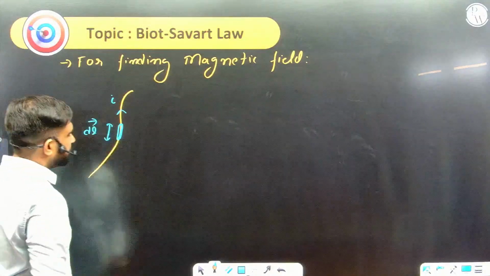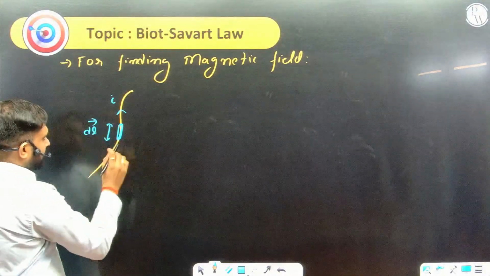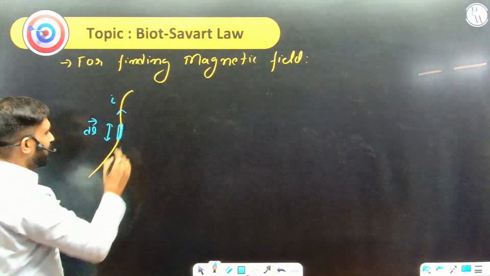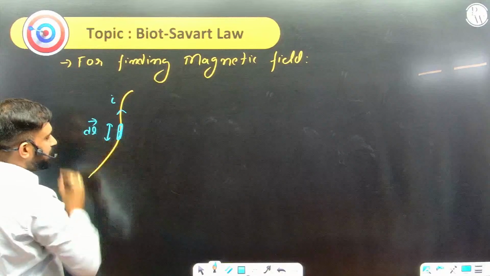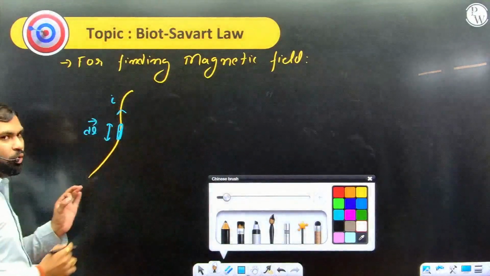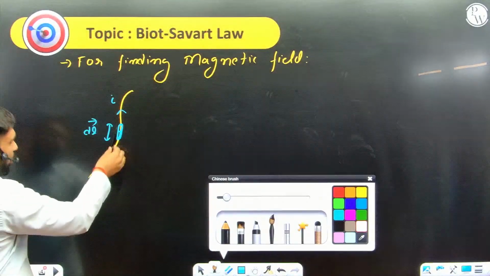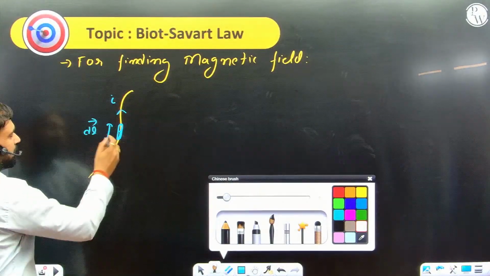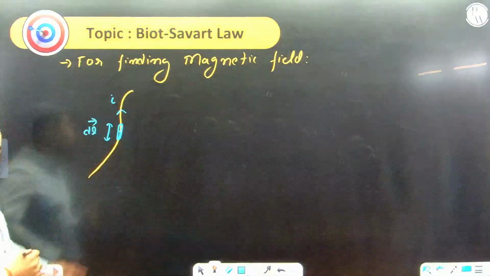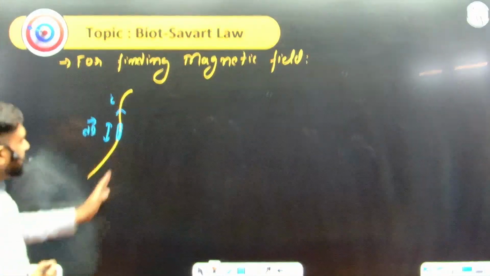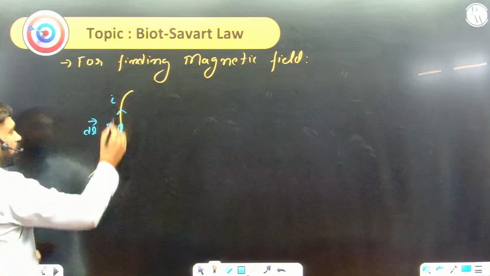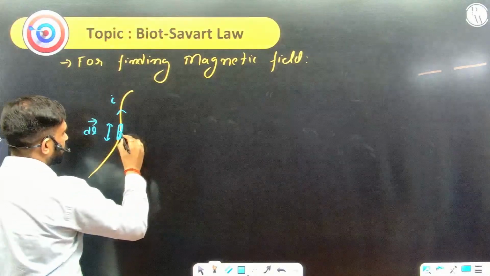I say that current through the wire is moving along the wire. So at a point, if I take this dl element, we always take a very little portion and we call it an element. I'll draw a tangent to this element, and the direction of the tangent will be taken as the direction of dl along the current, because current can go upwards or downwards, forwards or backwards. So along the direction of the current and tangent to this.